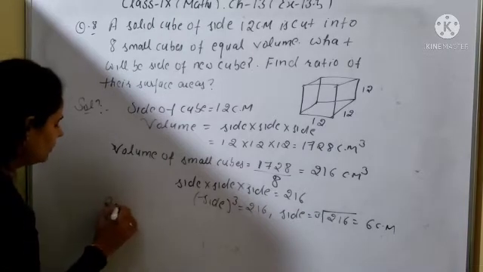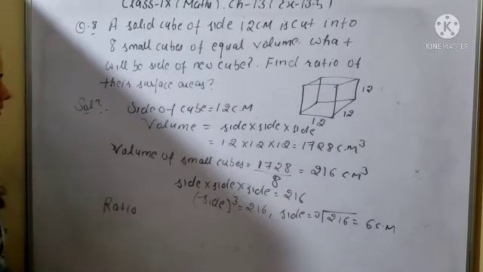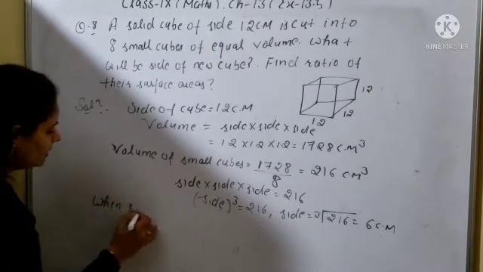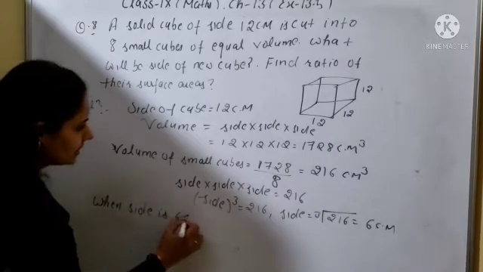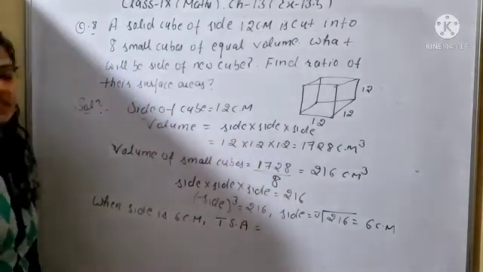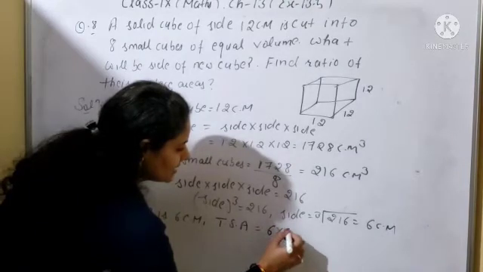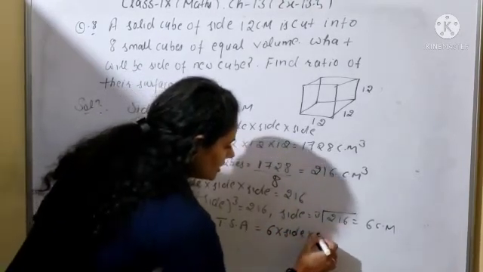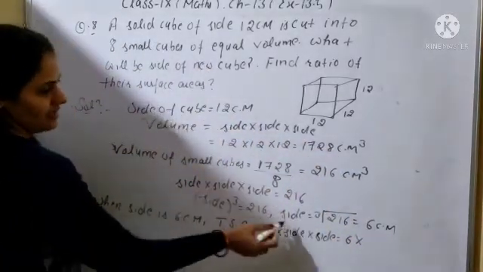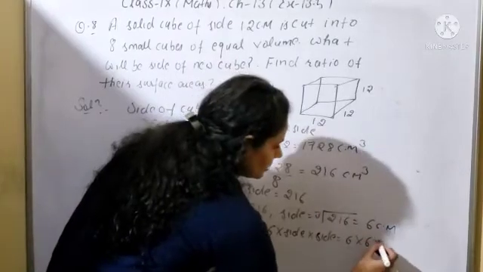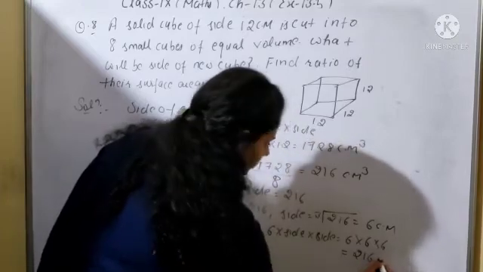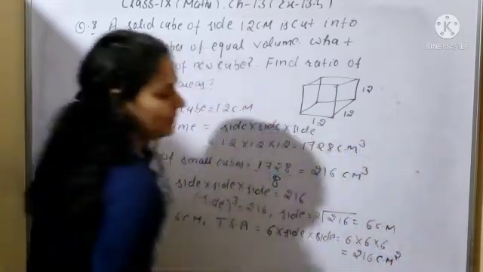So, surface area. When the side is 6 centimeters, the total surface area of the cube will be 6L square. What will be the surface area? 6 into side into side. So it will be 6 into 6 into 6, which is 216 centimeter square, and this is the total surface area.